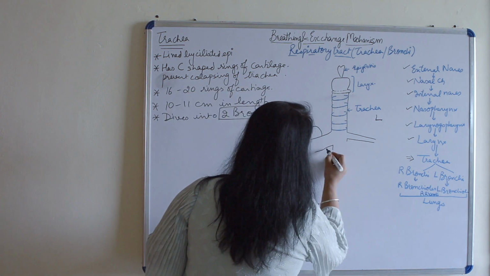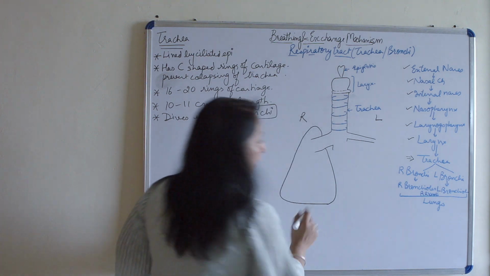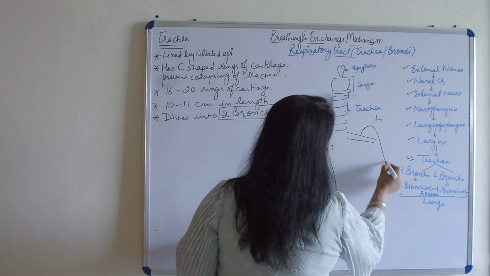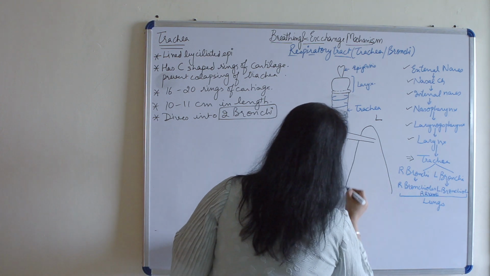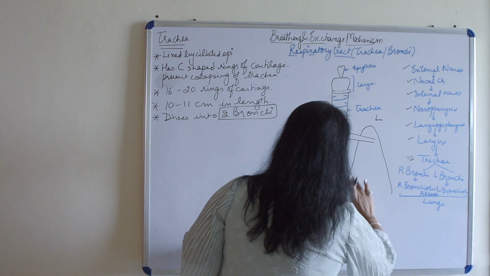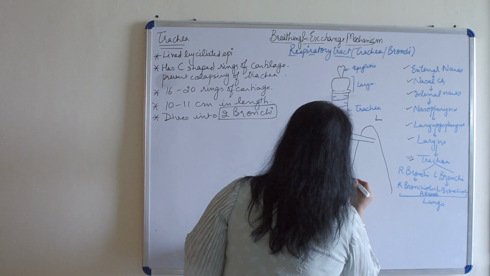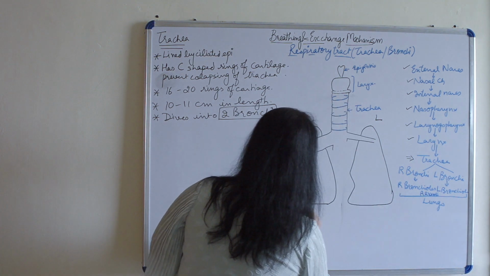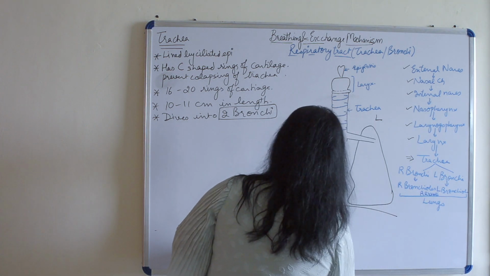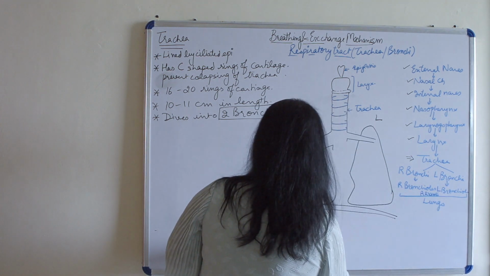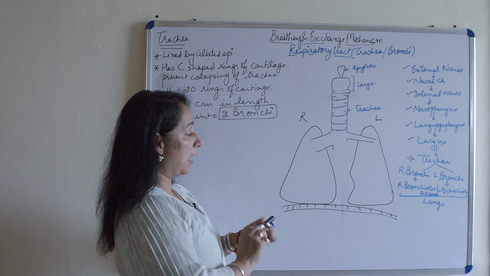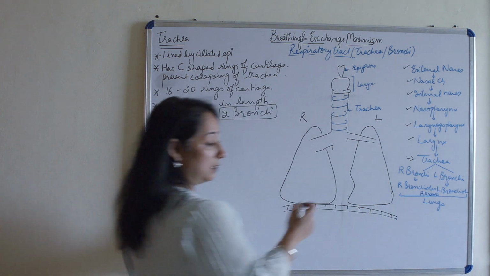I'll not explain them because we just need to understand what is inside. I'll explain lungs in my next video. It will take some time. It is an elaborative thing. So there is a cardiac notch, and beneath this there is the diaphragm present. Okay, so this is how it is, the trachea.